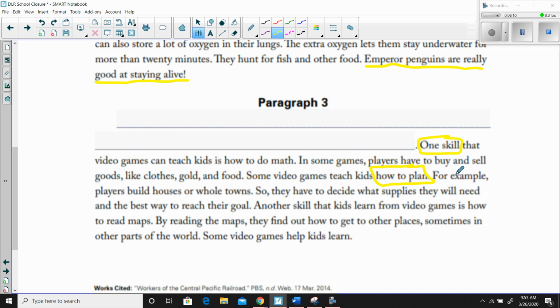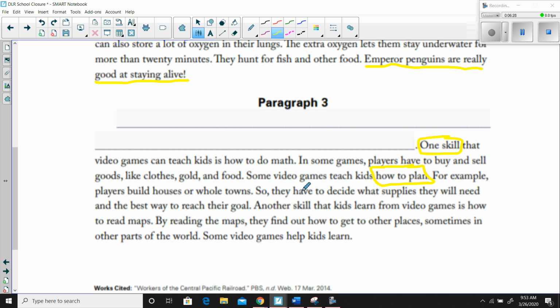For example, okay, now they're going to give an example of video games that teach kids how to plan. For example, players build houses or whole towns. So they have to decide what supplies they will need and the best way to reach their goal.